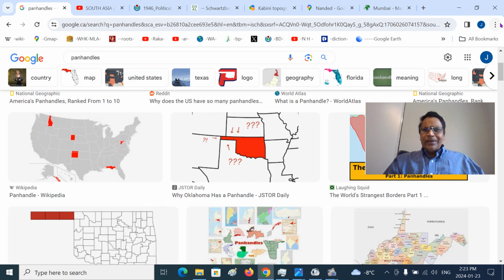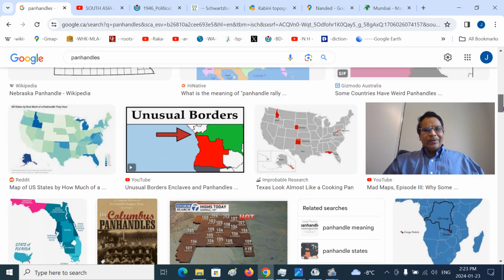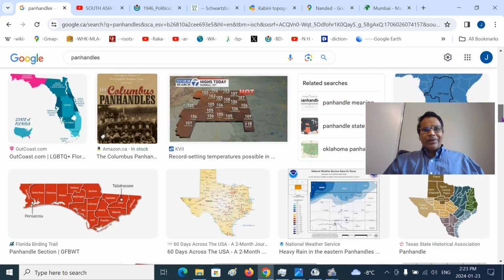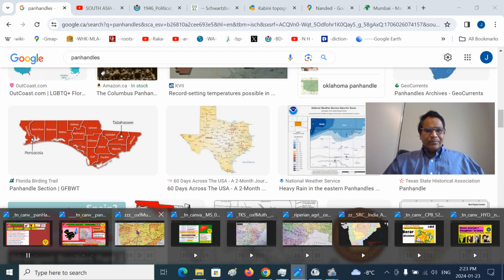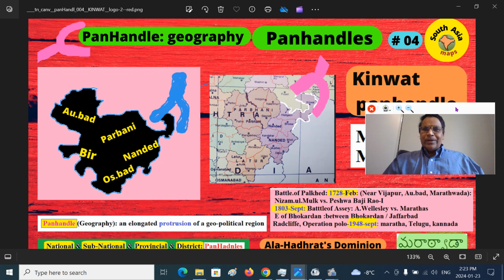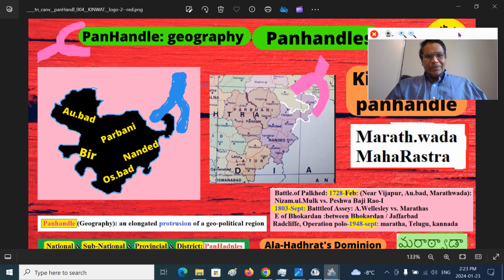This is the broader panhandle concept. Most of the people living in North America know panhandles in the United States. This is the Oklahoma state, with Oklahoma City and so on, and this is the panhandle region. This is the Texas panhandle, and there are so many panhandles, like the Florida panhandle, the Pensacola region, and so on. So our specific interest today is the Marathwada region, Kinwat Panhandle. After this, you will get very fascinating aspects of history, geography, and culture.